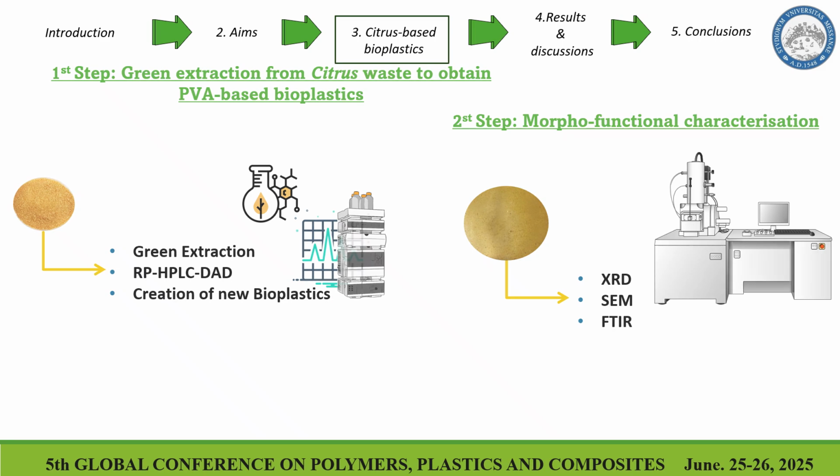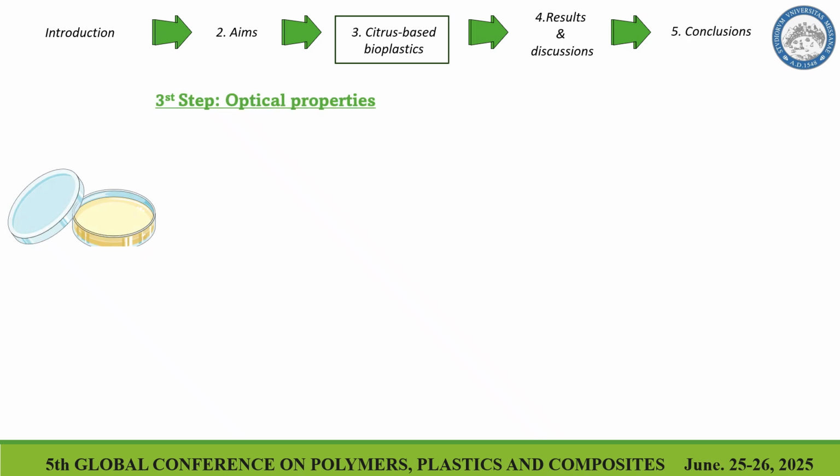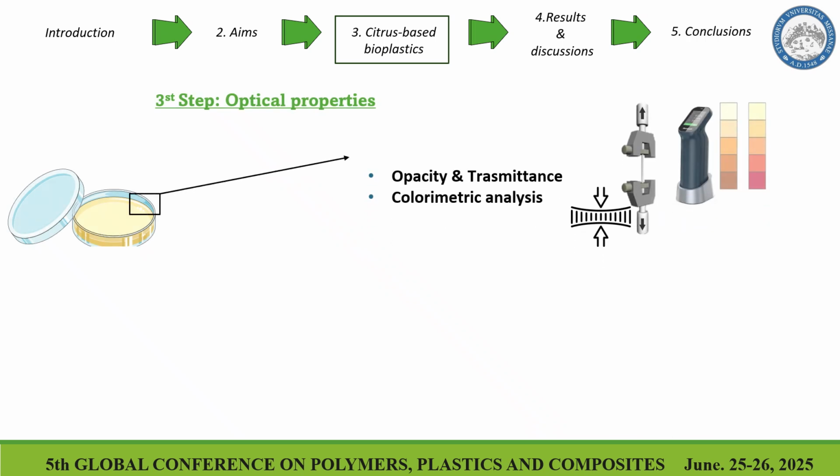Then we analyzed all the optical properties for these bioplastics, in particular, for example, the transmittance, the opacity, and also the colorimetric analysis to show the difference before and after the functionalization of polyvinyl alcohol.